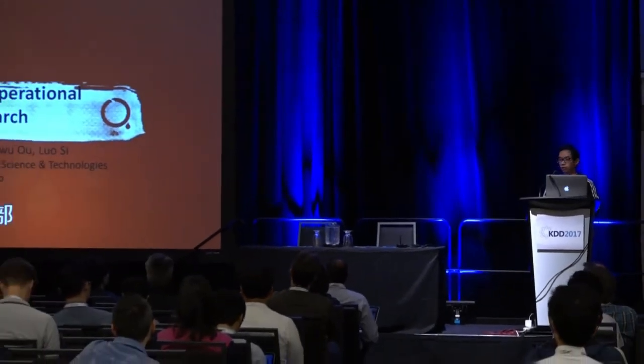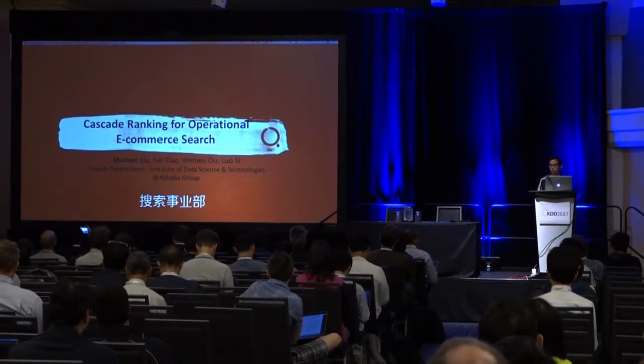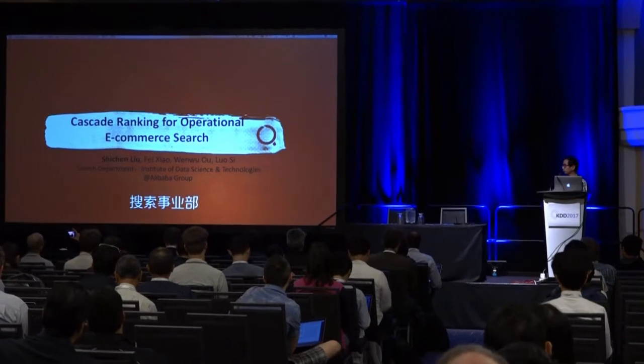My name is Shichen from Alibaba Group, and I take responsibility of the search algorithm, including ranking, personalization, and so on. Today, I will talk about the Cascade ranking model in e-commerce search for both effectiveness and efficiency.